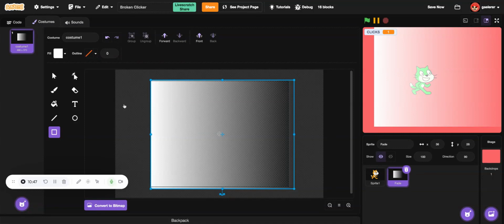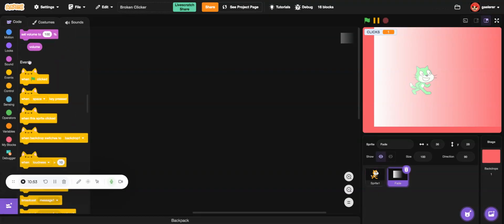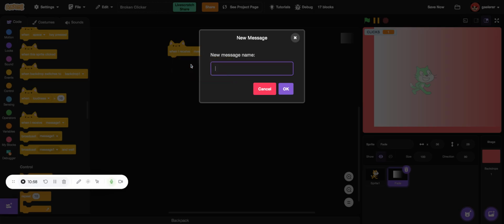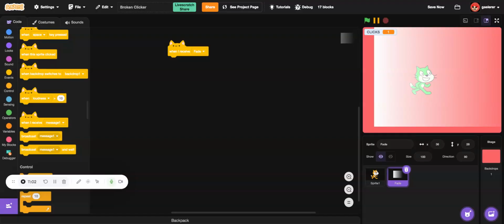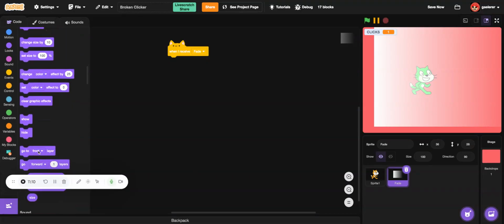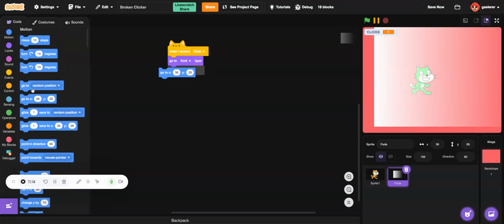It's the fade effect. But here, let's put when I receive fade, and let's put go to front layer and go to X 465 and 0.